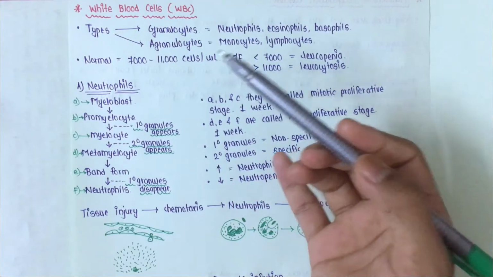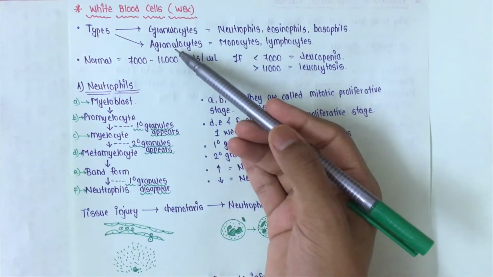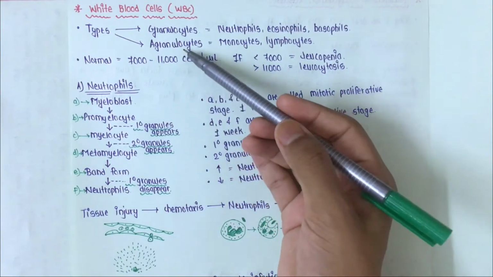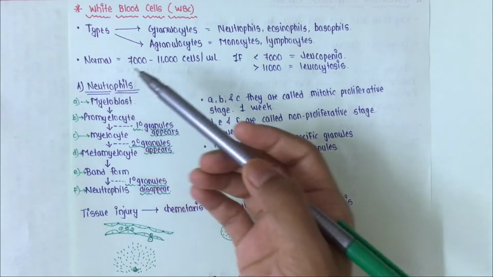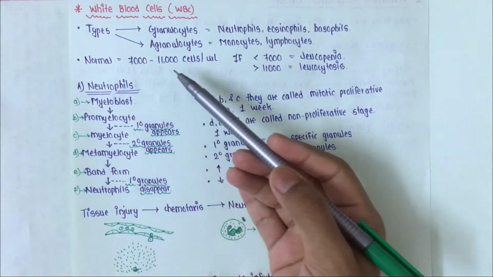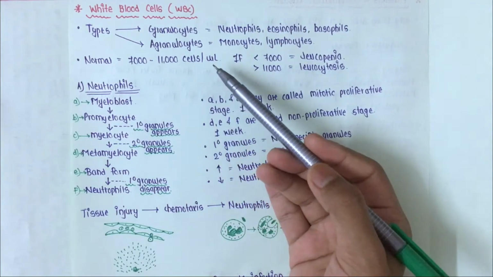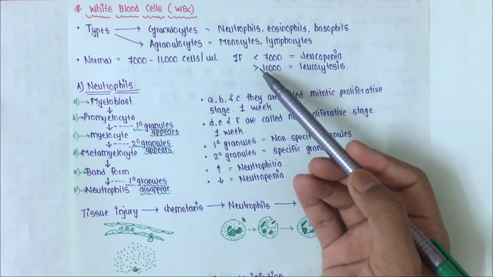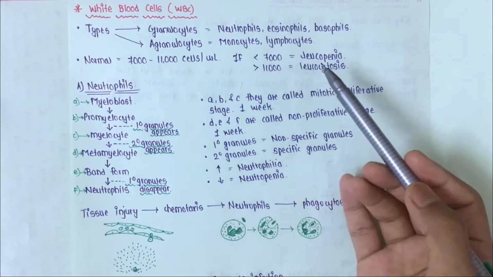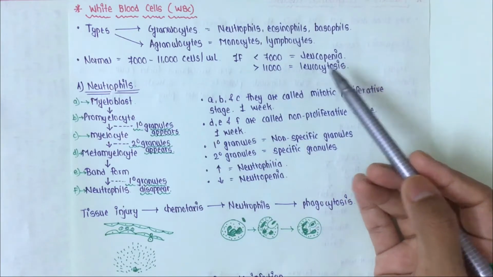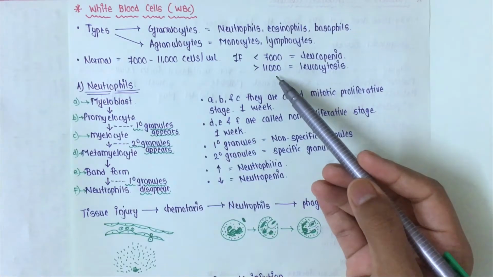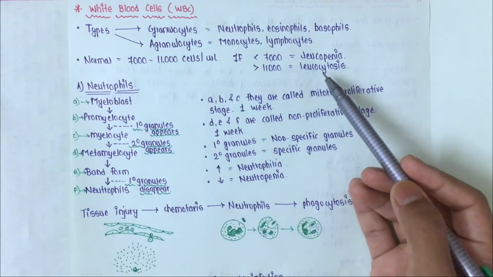But it is not true actually. These agranulocytes also contain granules, but they are not specific. The normal count of leukocytes is 7,000 to 11,000 cells per microliter, and if this count is less than 7,000, the condition is called leukopenia, and if it is more than 11,000, the condition is called leukocytosis.